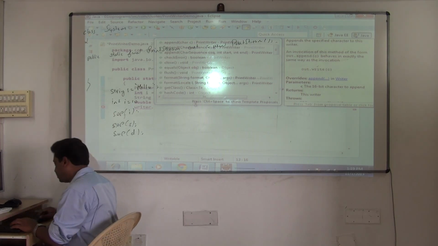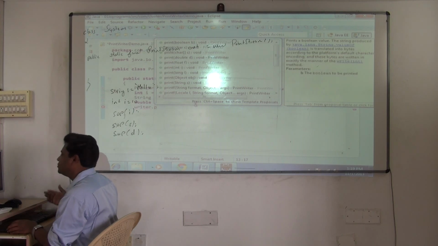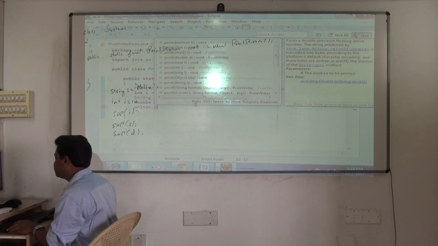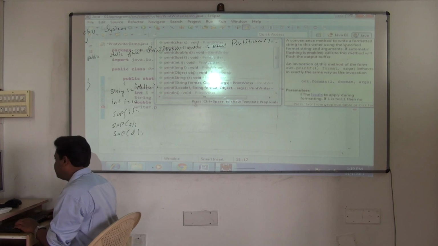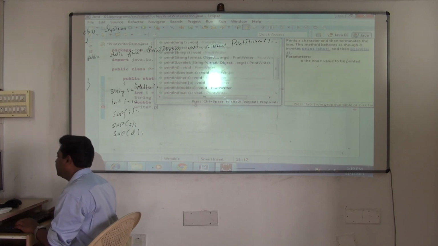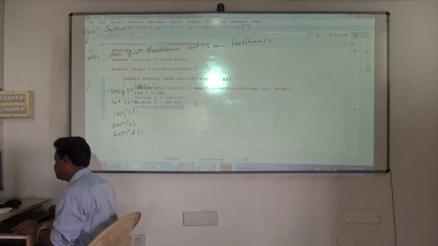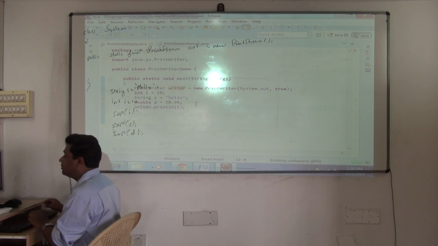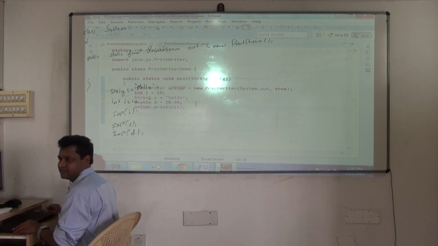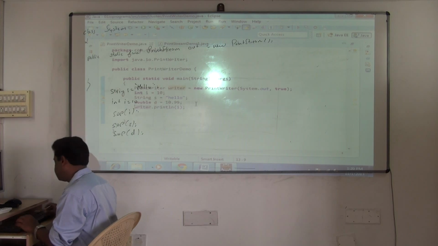So I'm using that now. writer.print, again it's overloaded. See there? Same, it is overloaded. Print, which one will I use? println I can use. And I'll pass what? You can pass anything here. I have to pass an int value. Fine. writer.println, I can pass. Similarly I can pass all the things. So it will do the output. But this time it will do the output in the form of what? Characters. That's it. Same. Data will be carried in the form of characters.